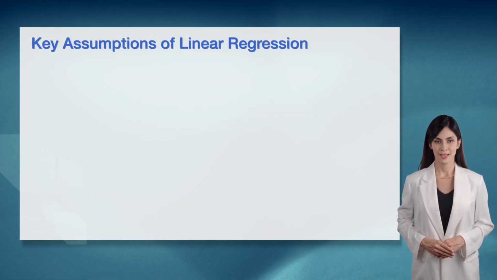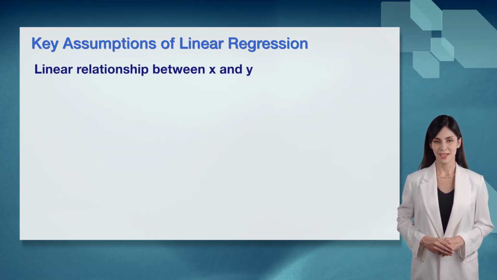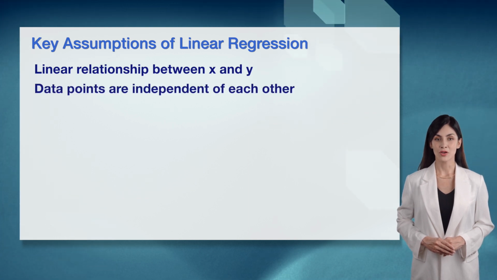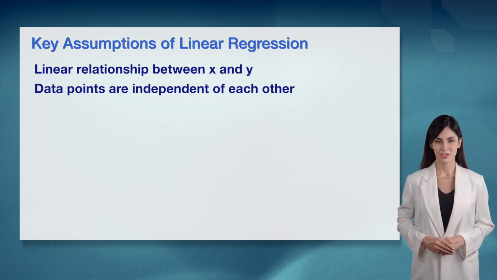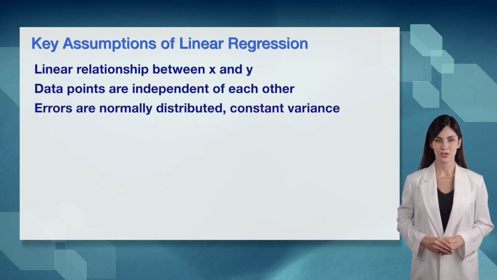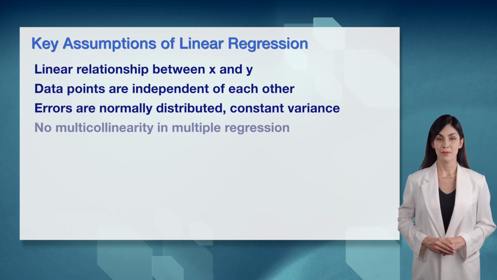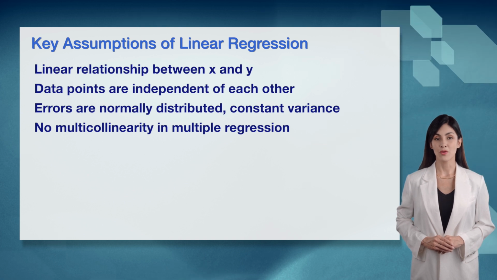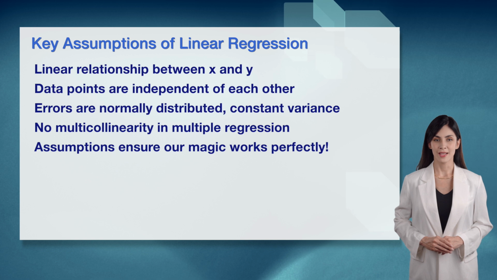Linear regression has key assumptions we need to understand, and I'm so thrilled to share them. First, there must be a linear relationship between x and y, meaning the data follows a straight line trend. The data points should be independent, so one point doesn't affect another, ensuring unbiased results. Errors should be normally distributed with constant variance, meaning they're consistent across predictions. In multiple regression, we avoid multicollinearity, where predictors aren't too correlated. These assumptions ensure our magic works perfectly. I love how they guide us.